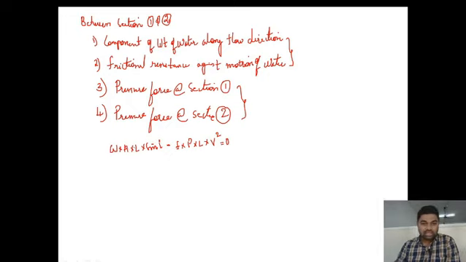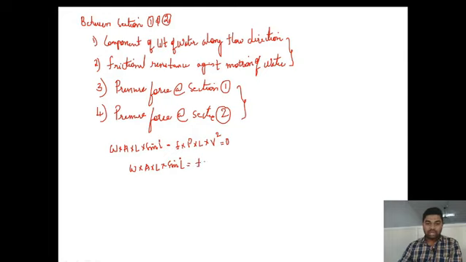On sending the frictional resistance force to the other side, it becomes w into A into L into sin i is equal to f into P into L into V square.